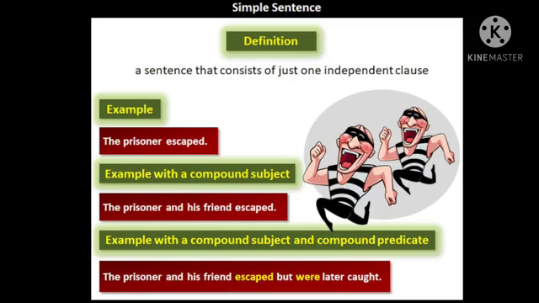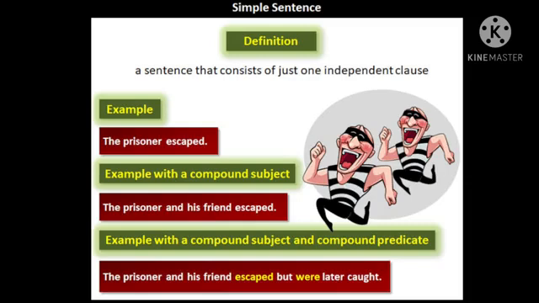A simple sentence means in that sentence there will be one independent clause. Sometimes it will have just the words of an independent clause, sometimes it will have more words than the independent clause. But you have to focus that it should contain only one independent clause.